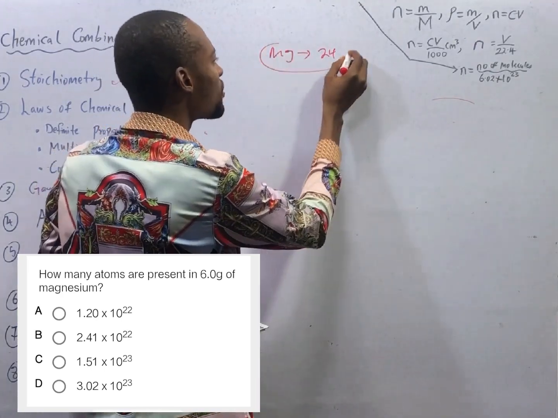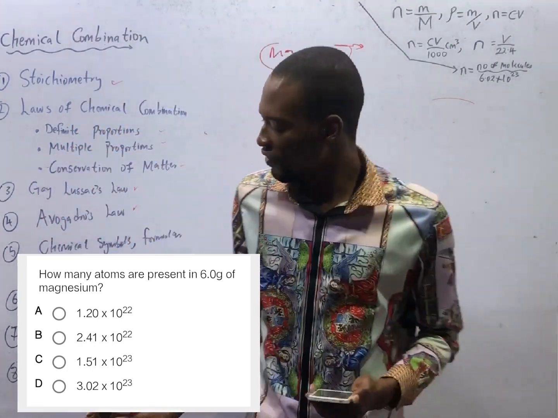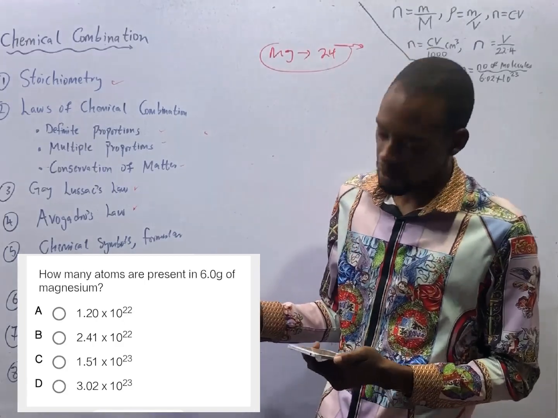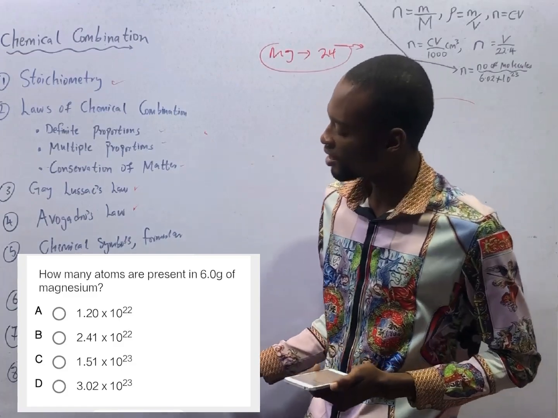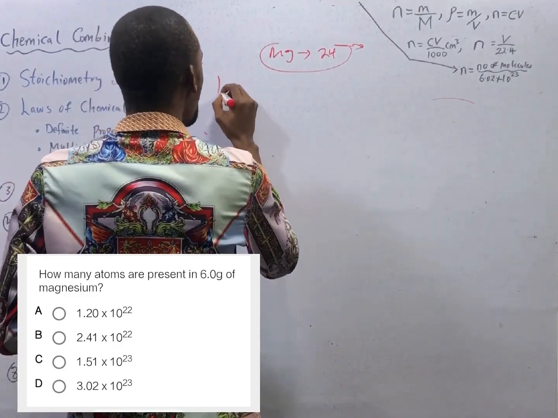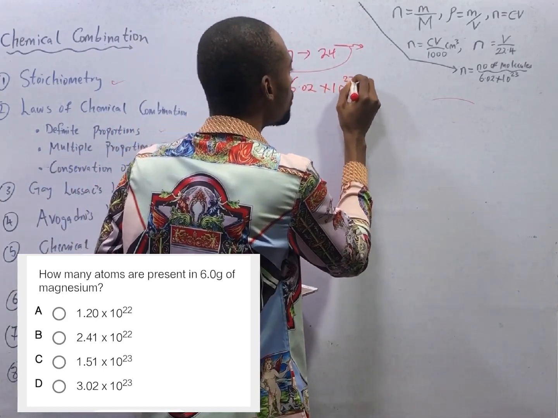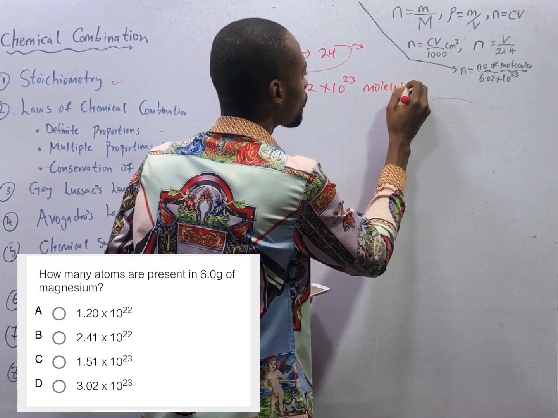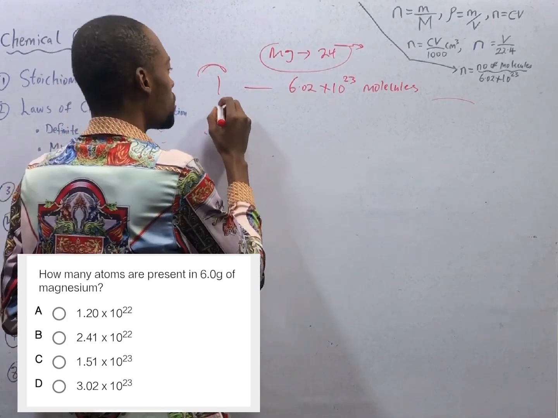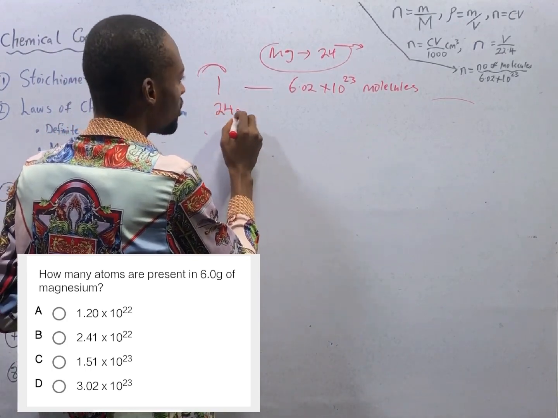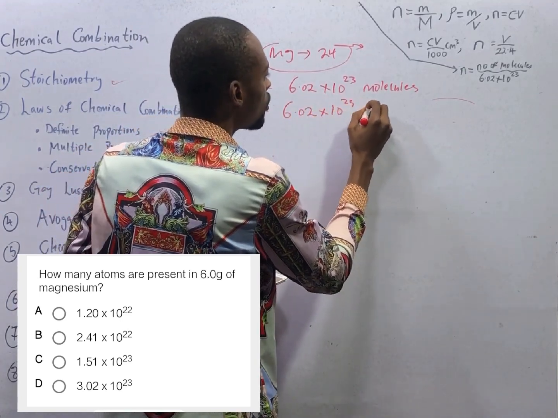Since 1 mole of magnesium is 24 grams, and 1 mole of any substance will contain the Avogadro's number, which is 6.02 times 10 raised to the power of 23 number of molecules. So 1 mole of magnesium contains 6.02 times 10 raised to the power of 23 molecules. Now, mole as mass: 1 mole of magnesium is 24 grams. So 24 grams of magnesium contains 6.02 times 10 to the power of 23 molecules.